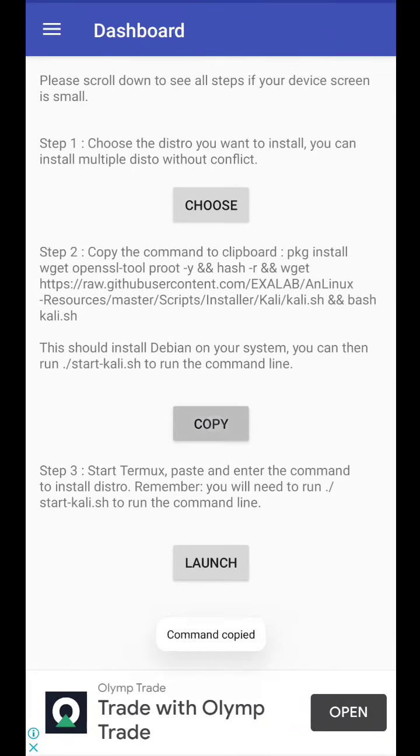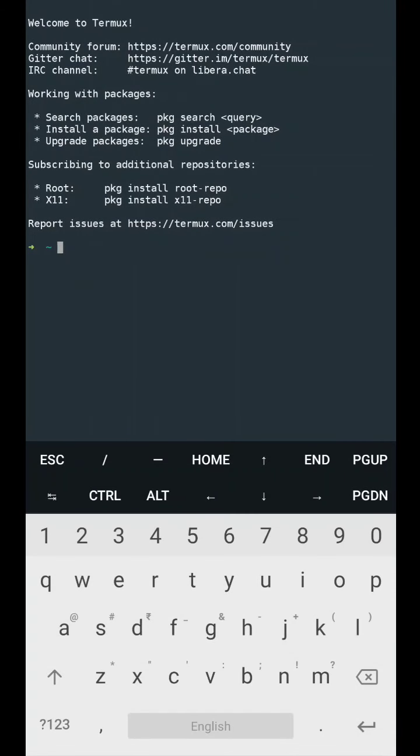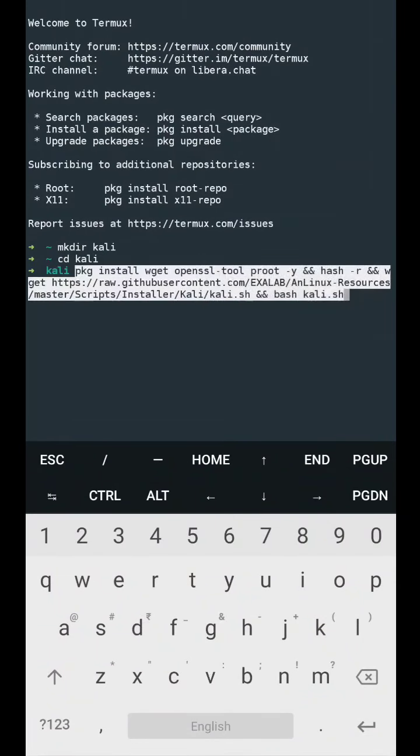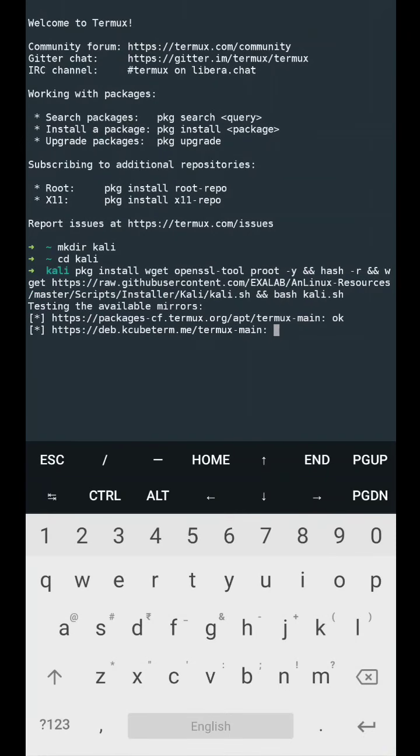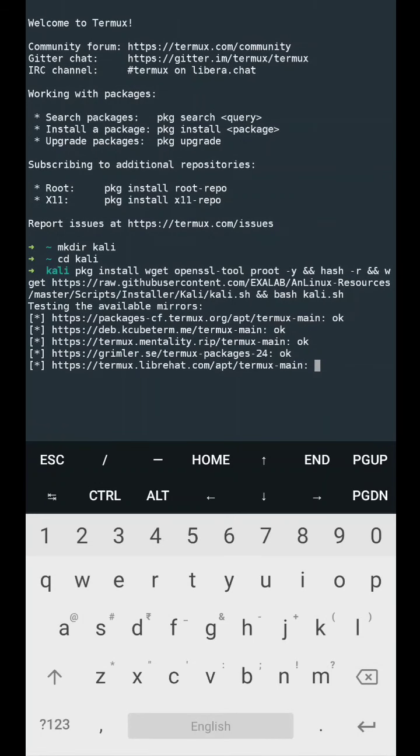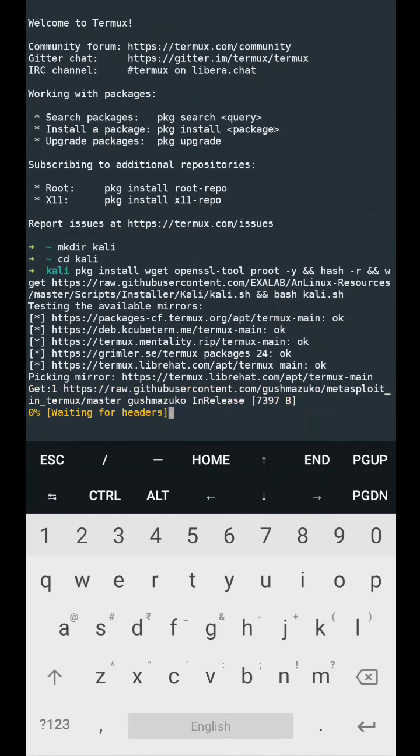Now we will copy this code and then we will launch Termux. After that we will make a new directory. After that we will go to this new directory. Now we are going to paste the command that we have copied from the Linux app. Now it's going to take some time because it's going to be a large file, and we will wait for it to be complete.